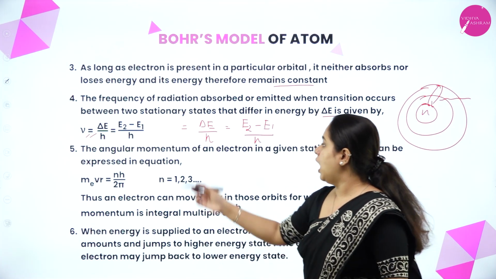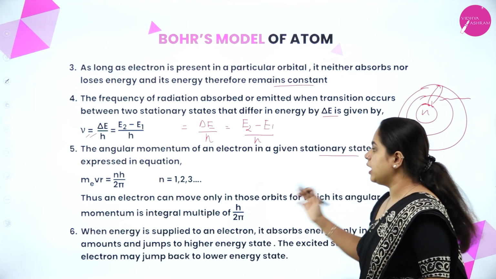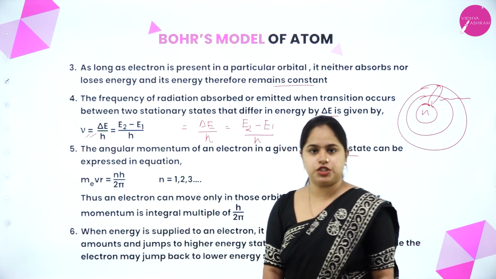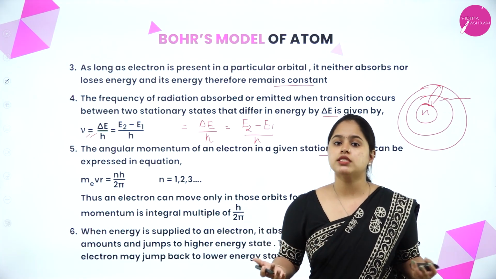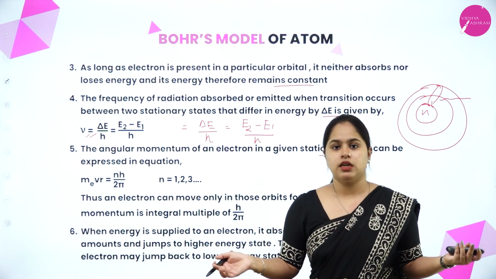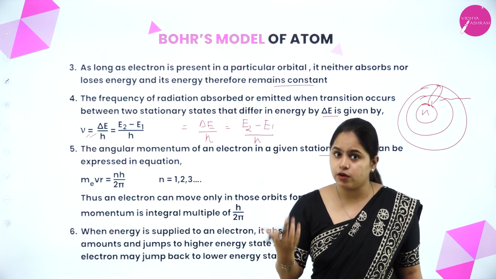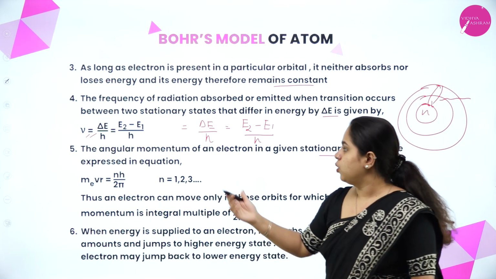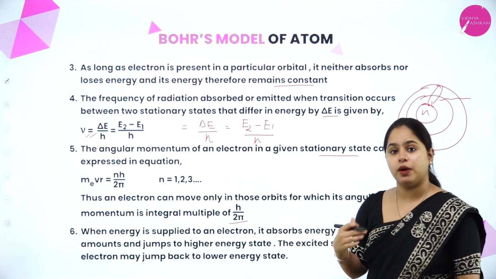Clear? Now, the angular momentum of an electron in a given stationary state can be expressed using this equation. What you have to understand is that electrons can't revolve in just any possible orbit. The orbits in which the electrons revolve are those whose angular momentum is an integral multiple of h by 2 pi.